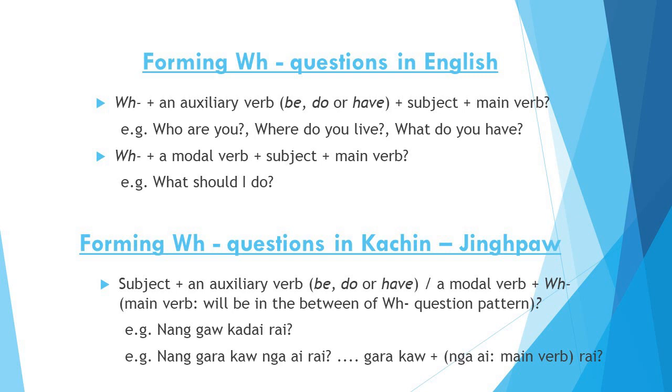In English, WH questions are followed by an auxiliary verb like be, do, or have. After that, the subject follows, and then the main verb. You can see questions: Who are you? Where do you live? What do you have? Another question, what should I do? This pattern is: the WH question is followed by a modal verb. After that, the subject follows, and then the main verb.